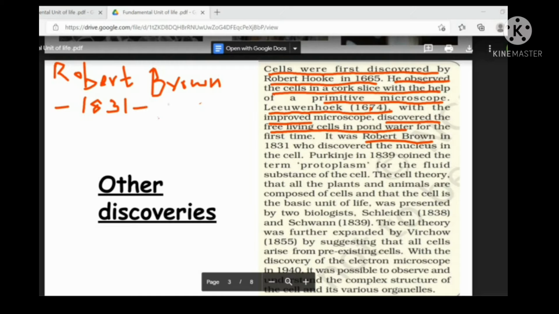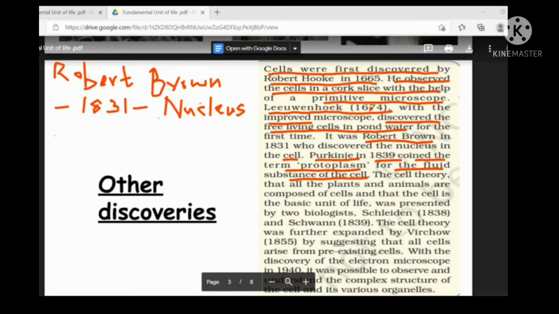He discovered the nucleus in the cell because he might have used a more improved microscope. That's why he was able to find the nucleus in the microscope. So he found the nucleus inside the cell in 1831. And then comes another scientist, Purkinje. Purkinje in 1839 coined the word protoplasm for the fluid substance present inside the cell.